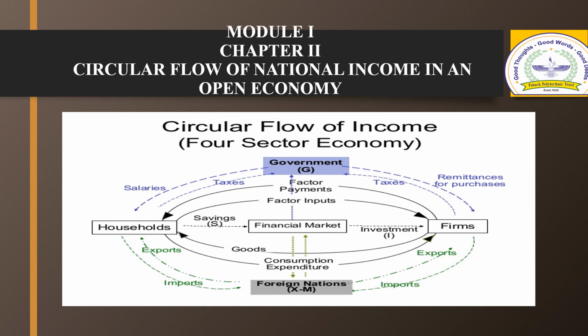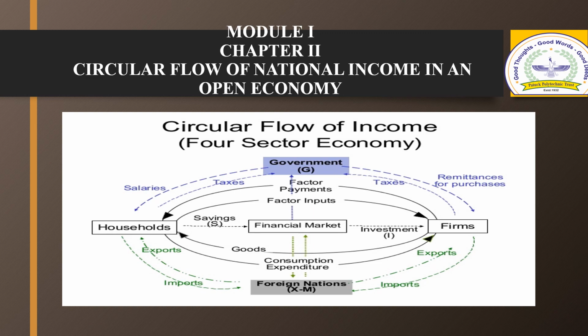Net export could be positive or negative, taking net export of both household and firm. The flowchart explains the four-sector economy model, or open economy model, where the household and firm, financial market, government, and foreign sector have their activities. The circular flow of economic activity among the four sectors is shown in the above diagram.